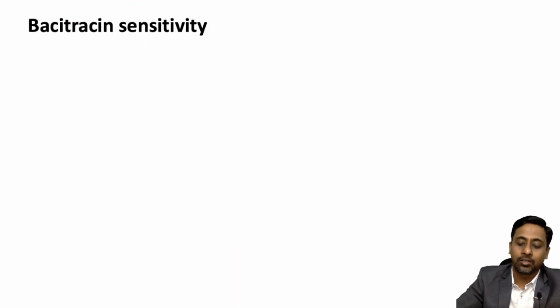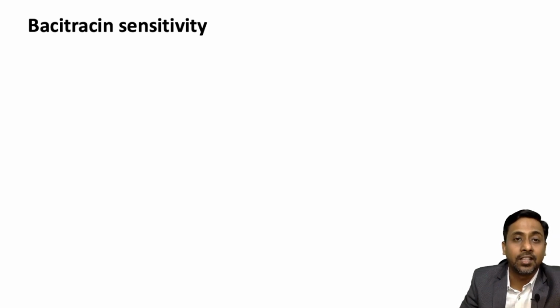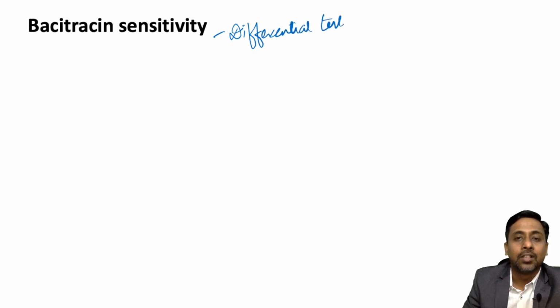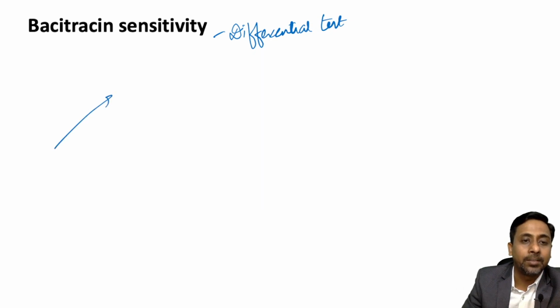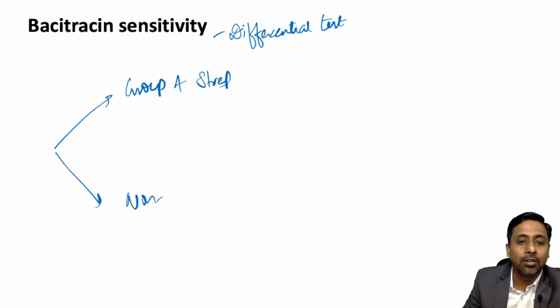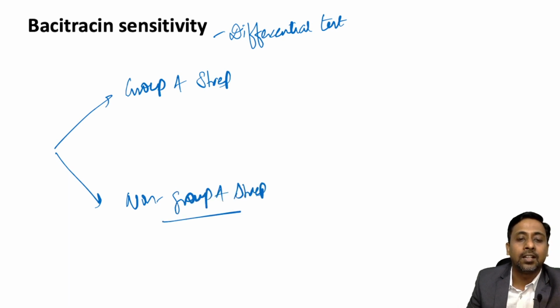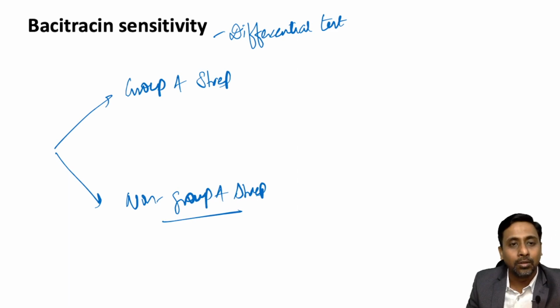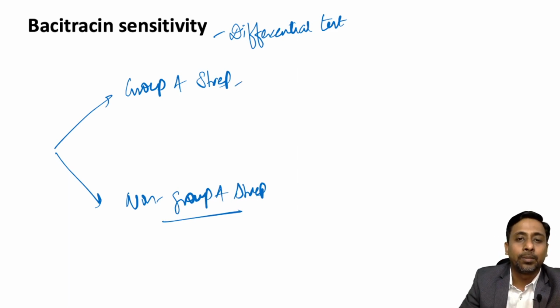Okay, so the first option, Bacitracin sensitivity. Bacitracin sensitivity test is basically a differential test. What does it differentiate? It differentiates between group A Streptococcus and non-group A Streptococcus. That means any other Streptococcus apart from group A. And what is group A Streptococcus? Group A is Streptococcus pyogenes.